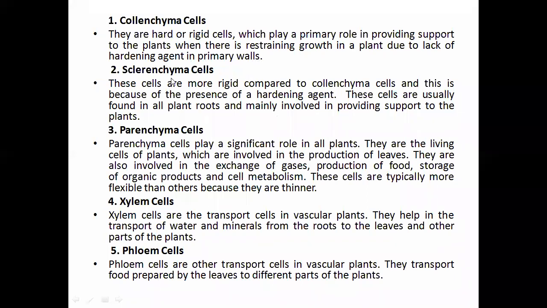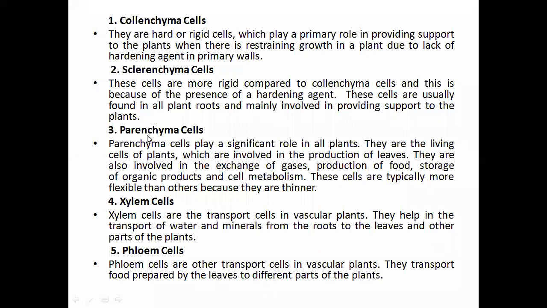So coming to the sclerenchyma cells, these are more rigid compared to the collenchyma cells, right? More rigid. Here it is not that rigid, hard but not more. Here sclerenchyma is more rigid, and this is because of the presence of hardening agent. Hardening agent will be there in sclerenchyma. These cells are usually found in all plant roots, right? Where? In the roots, and mainly involved in providing support to the plants.